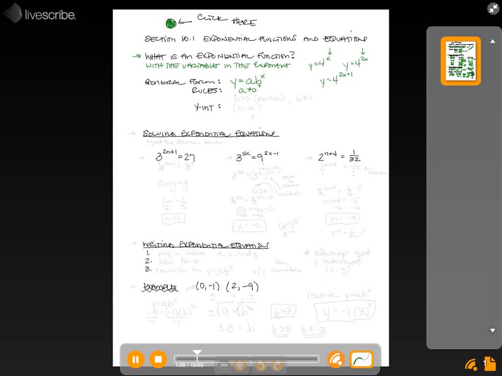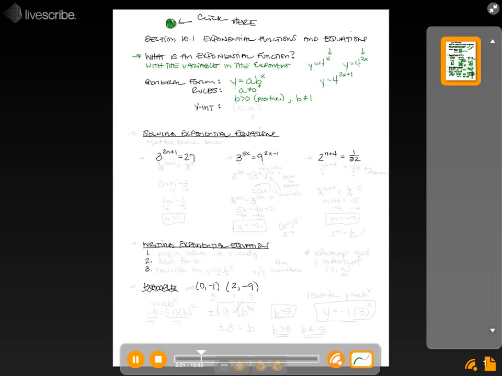The next two apply to b. b has to be greater than 0, which means it needs to be positive. b cannot be negative. b can also not be 1. If b is 1, 1 to any exponent is always 1. It's not going to change. It's going to stay the same. So we'd end up with a linear function again.